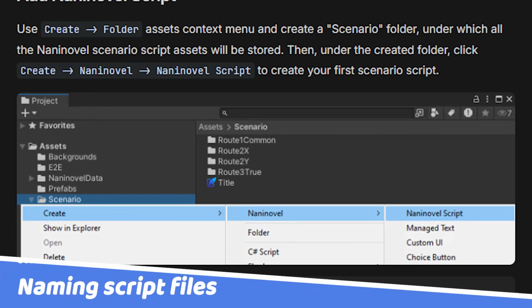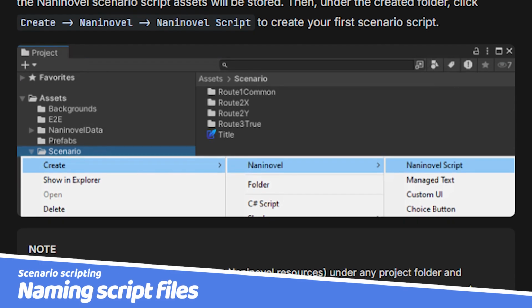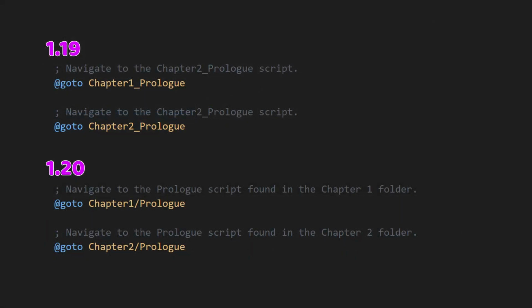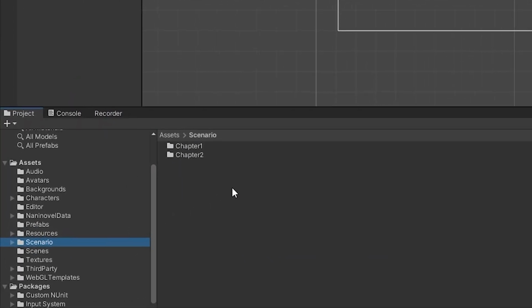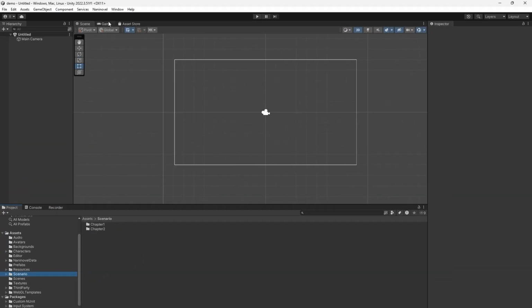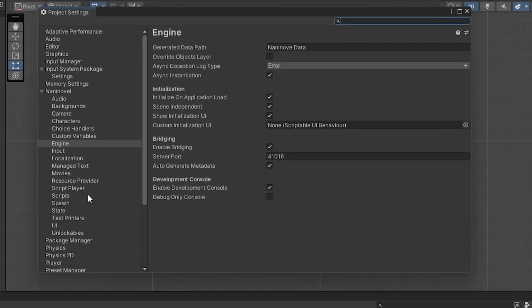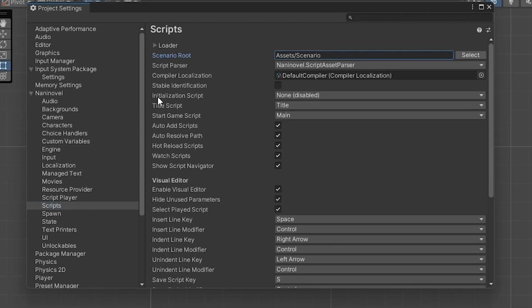There have also been major changes to scenario script naming requirements. It's no longer necessary to give a unique name to each scenario script file, and instead it's possible to refer to the files by their local path. As a result of this, scripts will need to be placed under a specific folder. This setting can be adjusted in the script's configuration.